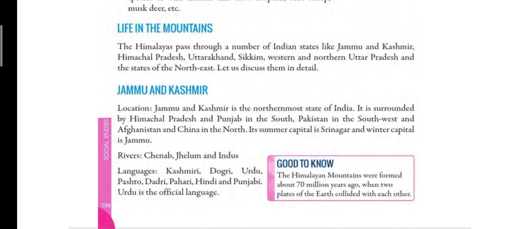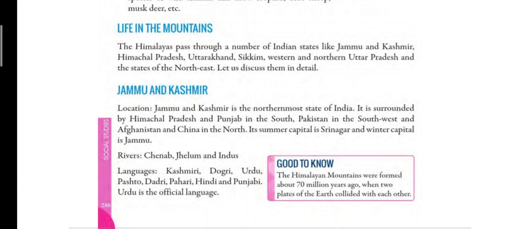Now children, next we will revise briefly about the states which lie in the Himalayan range. So first state is Jammu and Kashmir. Now it is the northernmost state, and it is a very beautiful state which is surrounded with many hills, valleys and fruit orchards.